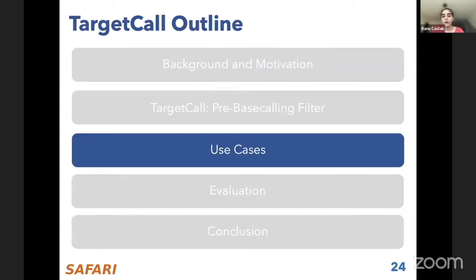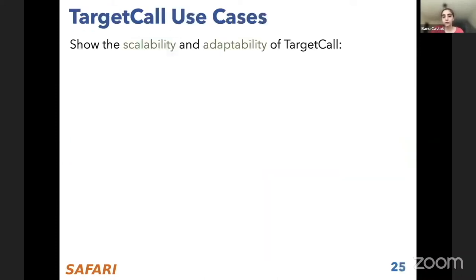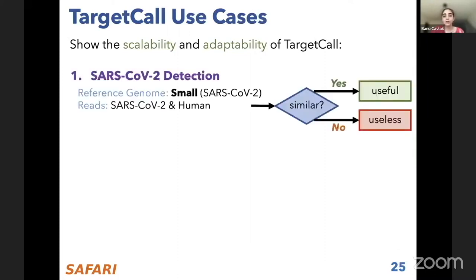And we evaluate TargetCall using 3 different use cases. We choose these use cases in a way that shows how scalable and adaptable TargetCall is. Our first use case is SARS-CoV-2 detection, where we have a small COVID reference genome, and our sample of reads contains both COVID reads and human reads. Our goal is to identify COVID reads among this sample.